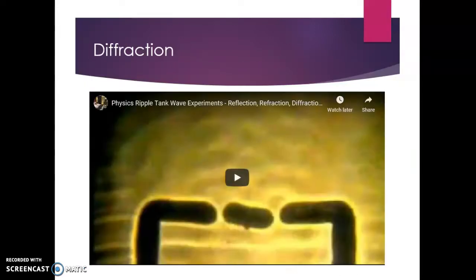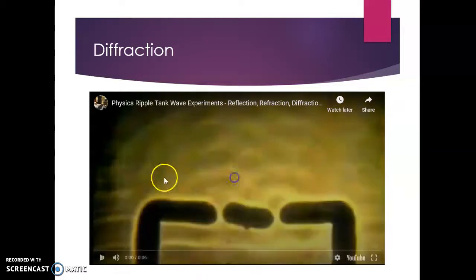And then the last one is diffraction, and this is going to show what happens when there's this small opening. Again, on the back side of this in the ripple tank, we have some sort of source of the wave, and then the wave, when it hits this barrier, it's going to reflect inside here, but there's this gap in the barrier that's going to allow it to go out.